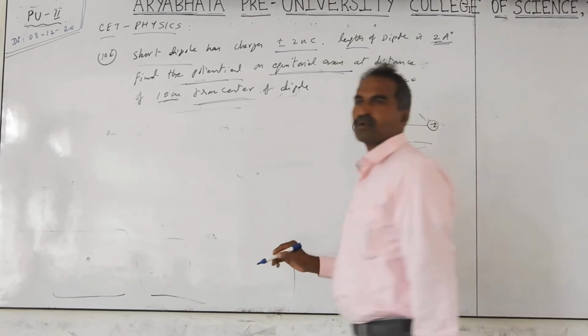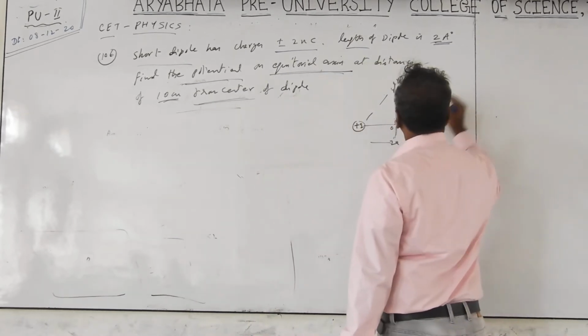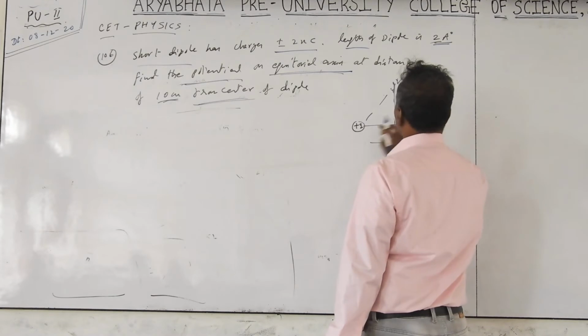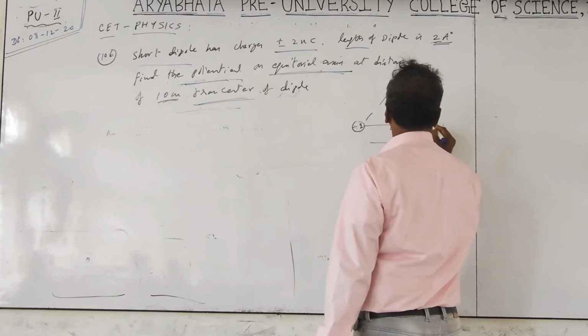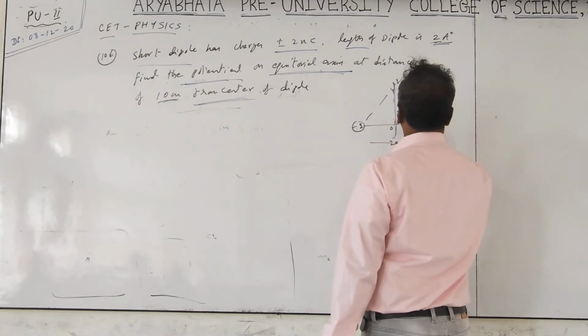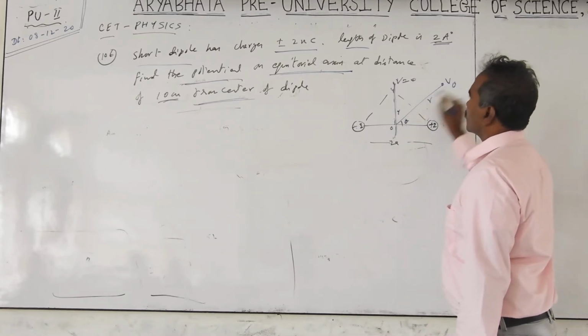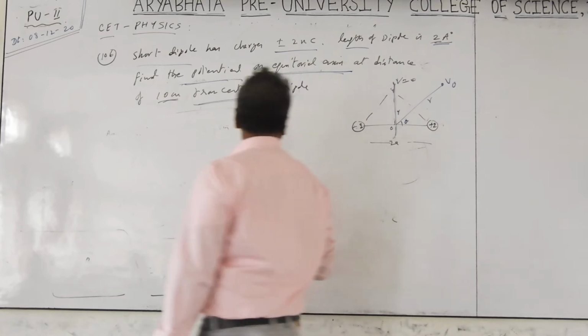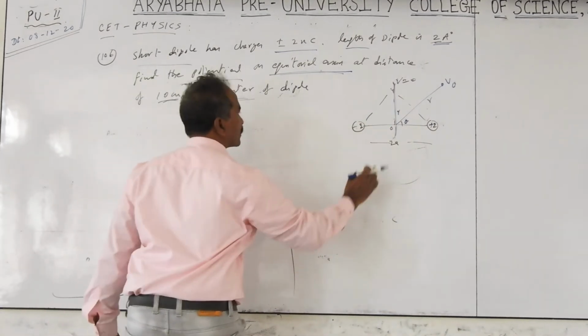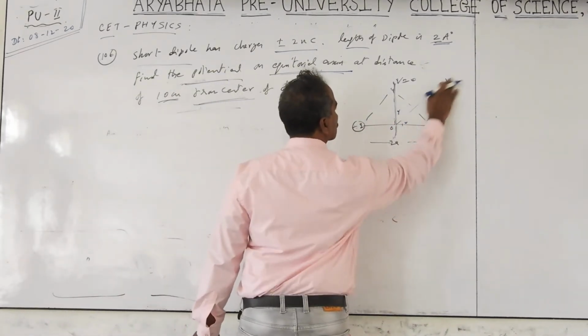What is the formula for the potential at any point? You take any point towards the plus side, at angle theta towards the plus side. The potential we call V theta, at distance R, and when theta becomes 90, you are taking theta equal to 90. I will call this separately.